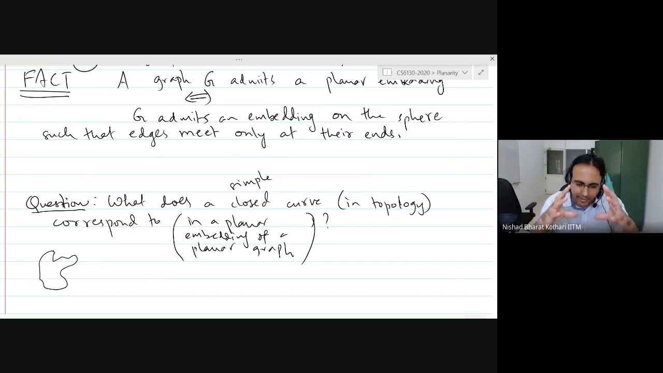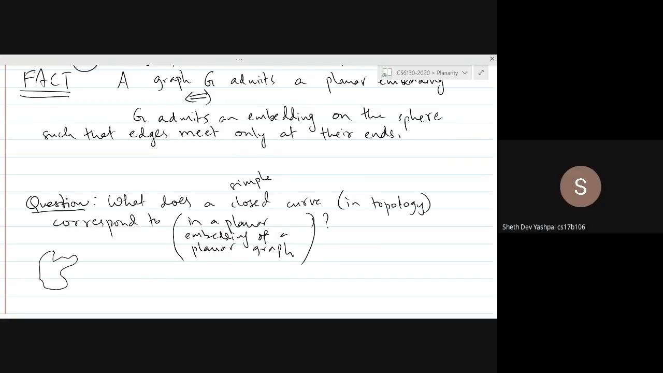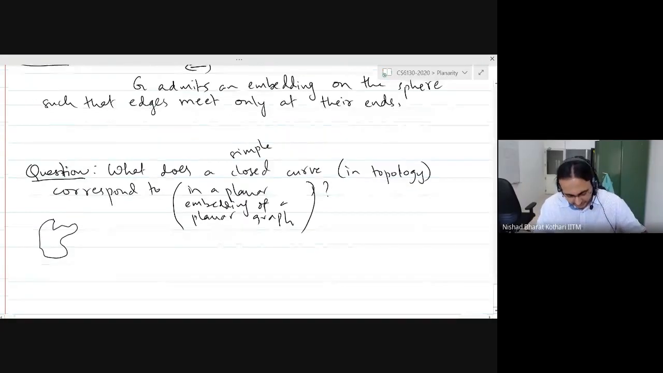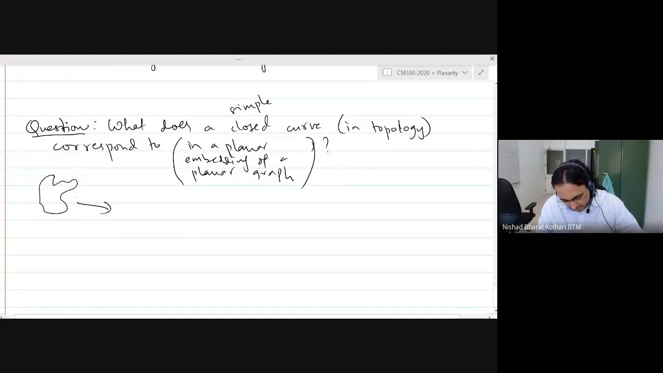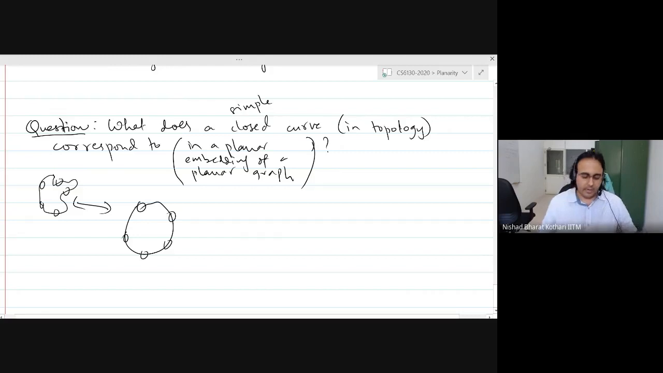If you have a planar embedding of a planar graph, then what object of the graph would look like a closed curve? Cycle. Thank you. Exactly. A closed curve basically corresponds to a cycle. It doesn't matter how you draw the cycle. You can draw it like this. So the answer to that is cycles. Closed curves correspond to cycles. Good.